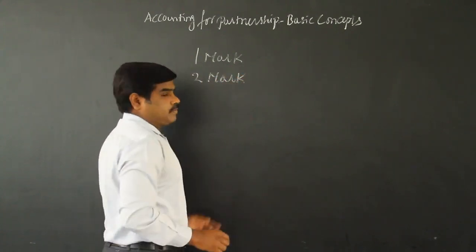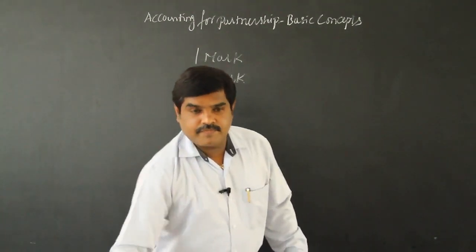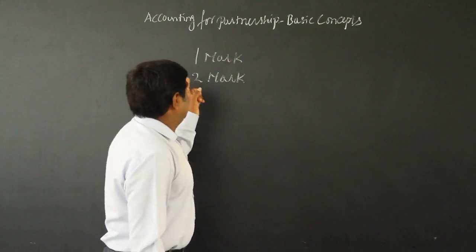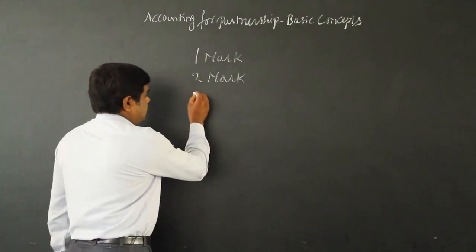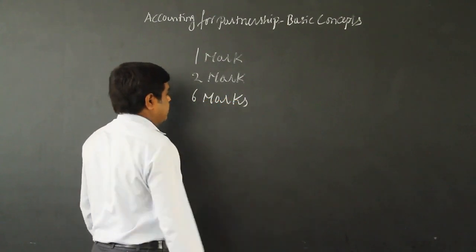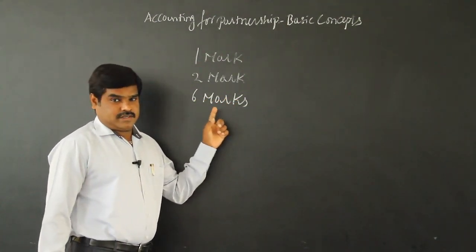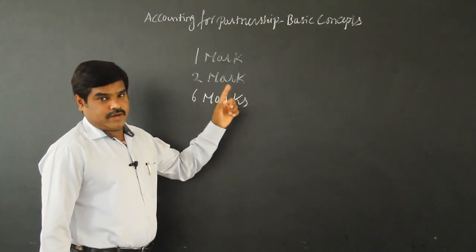So Part A is 1 mark, Part B is 2 marks, and Part C is 6 marks. In Part C, 6 marks, 1 problem will come for the final board exam.